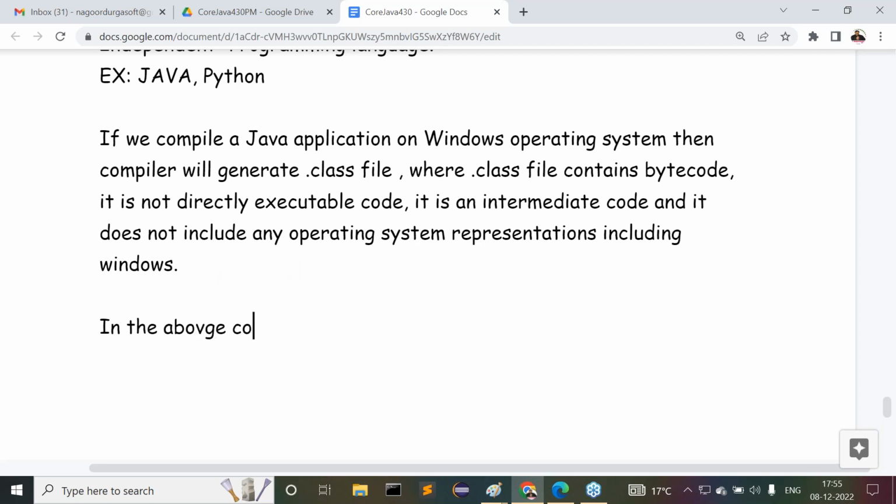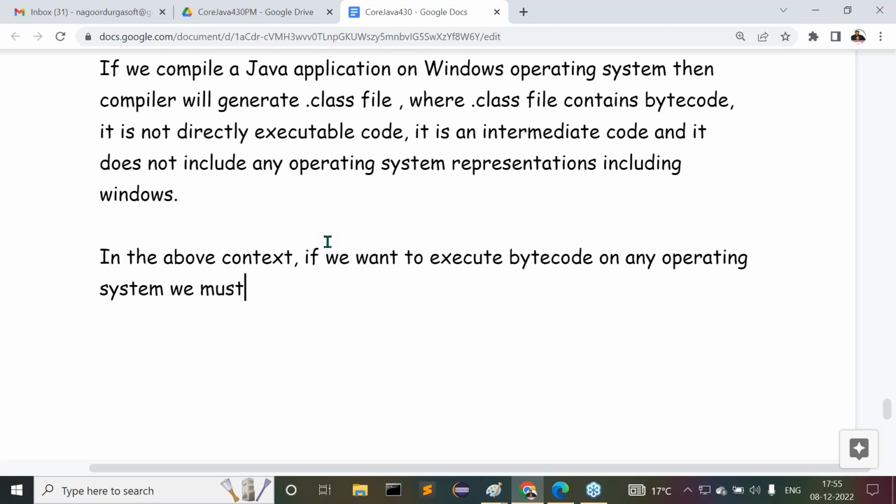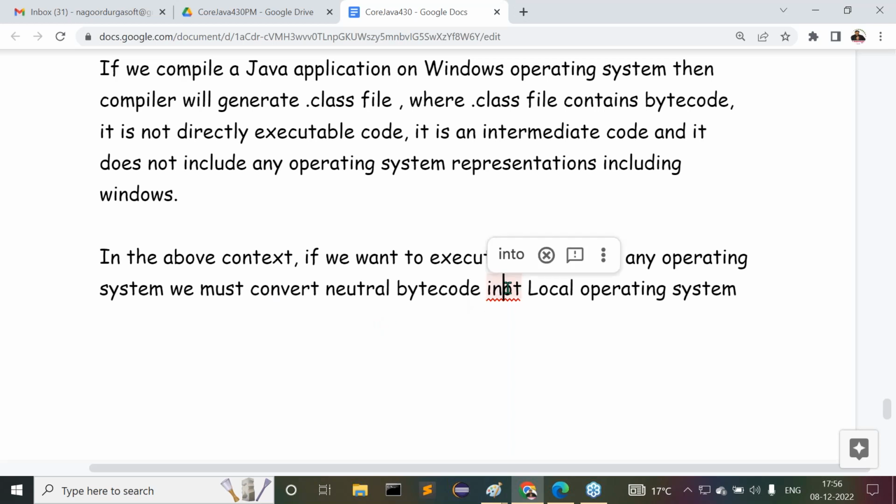In the above context, if we want to execute bytecode on any operating system, we must convert the neutral bytecode into local operating system representations.